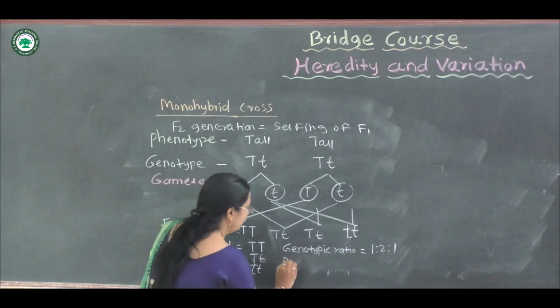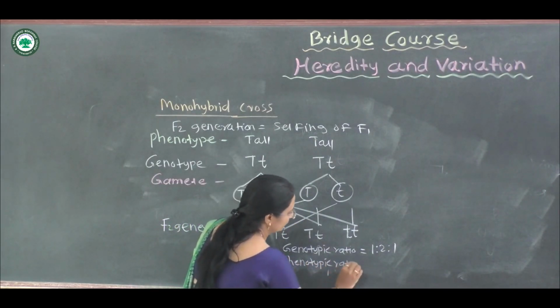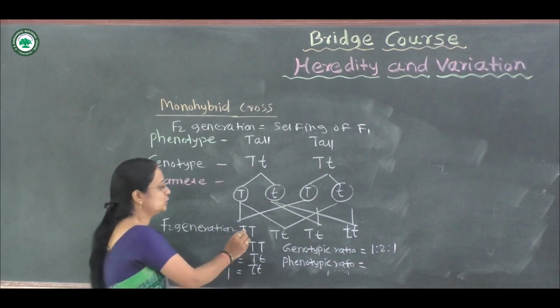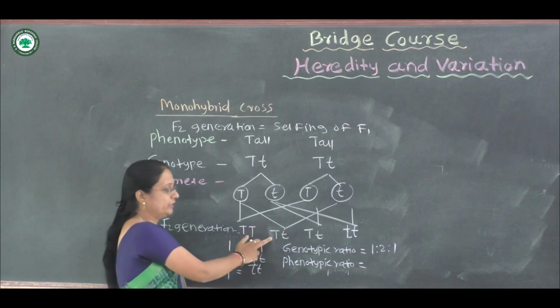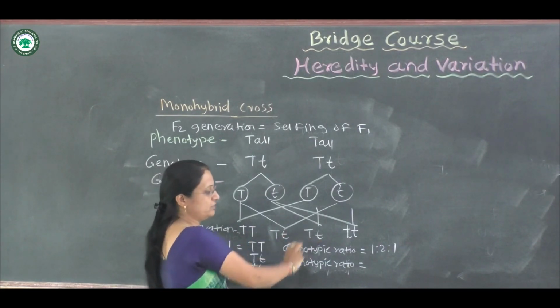And if you are finding the phenotypic ratio, this plant is tall. Here 1 is dominant, 1 is recessive, 1 is dominant, 1 is recessive.